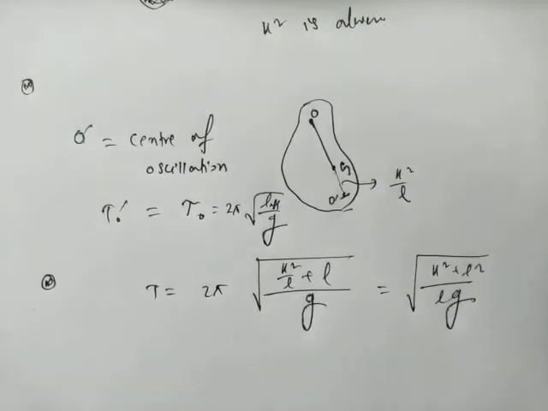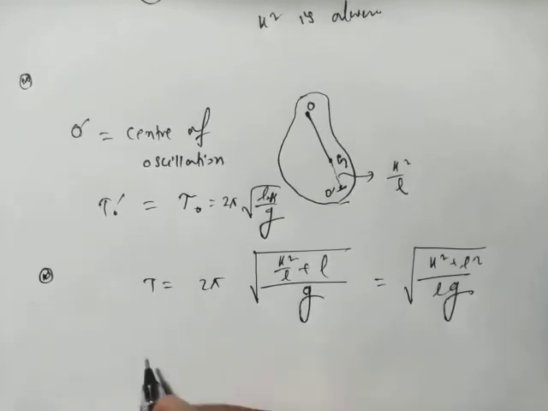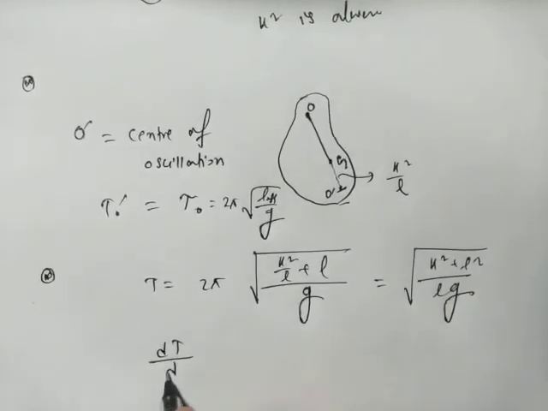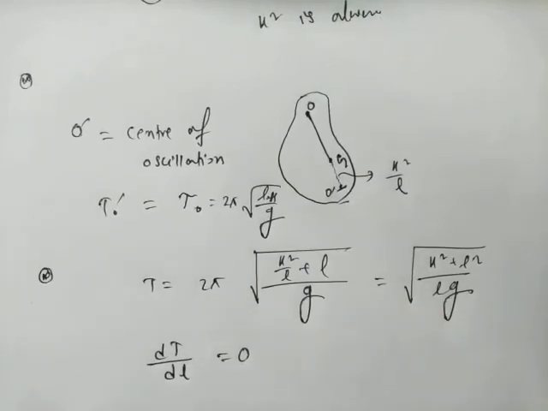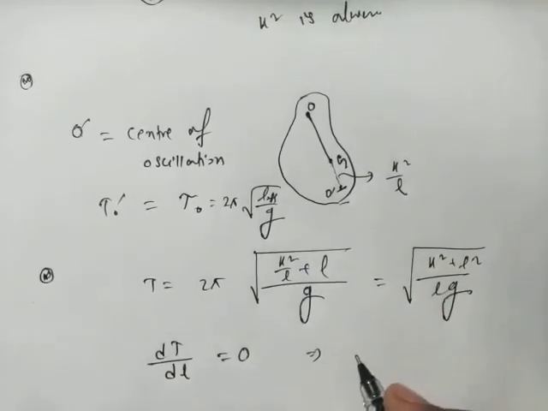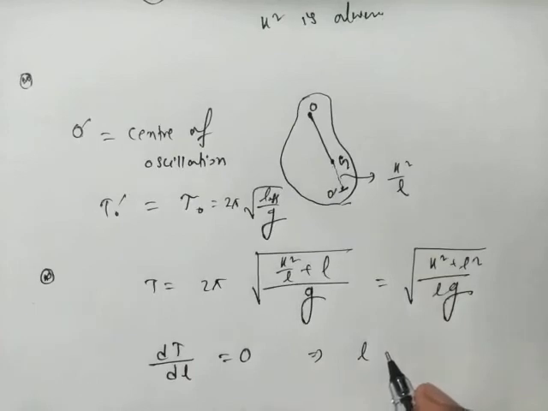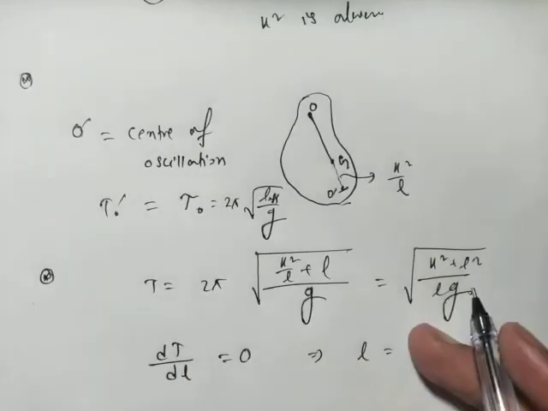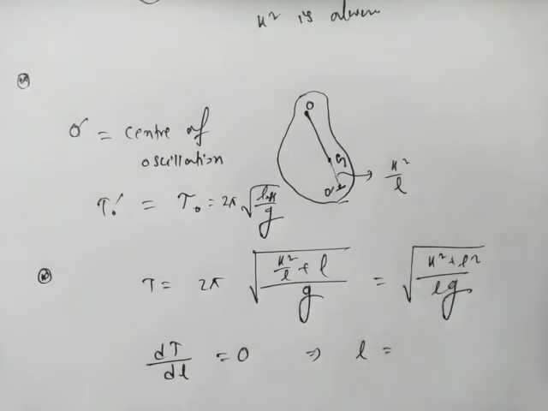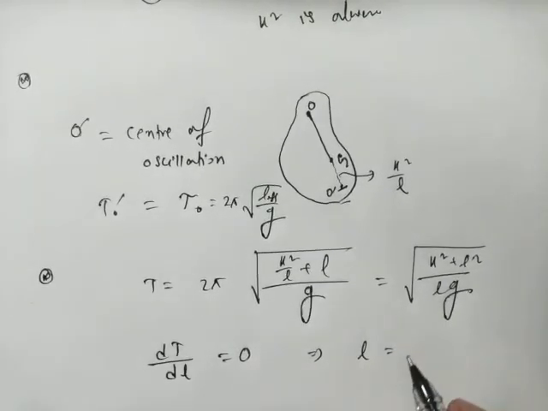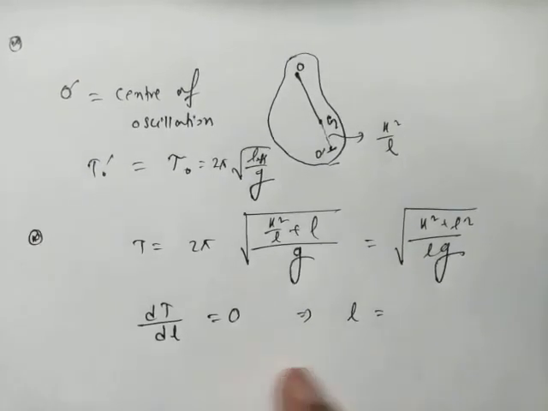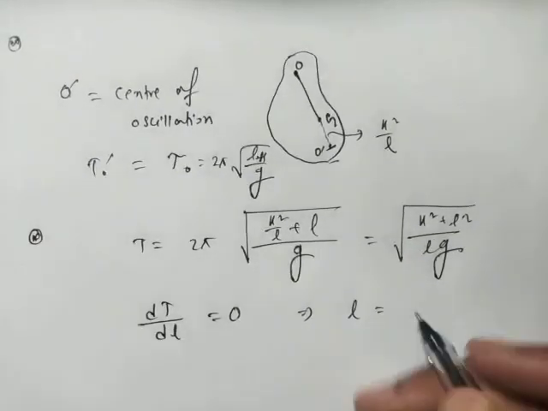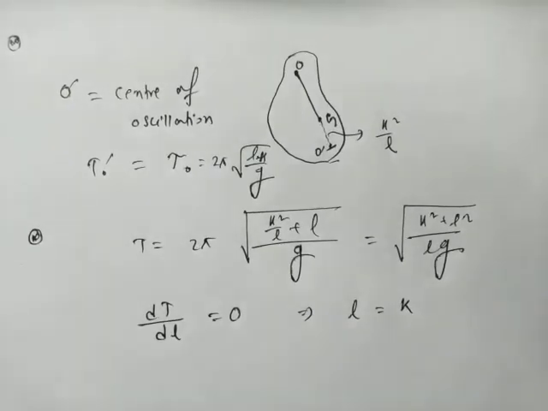Now if we take the first derivative, that is dt over dl equals 0, then the value of L will be k. If we take the derivative, it is very easy to find this. You can do the calculation. So it will give you the result that L equals k.